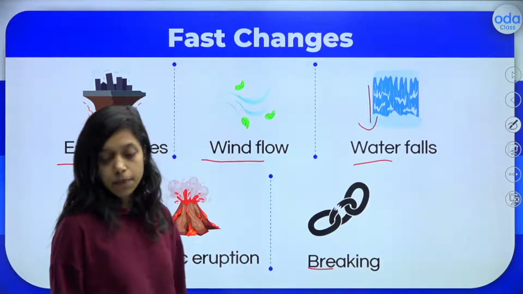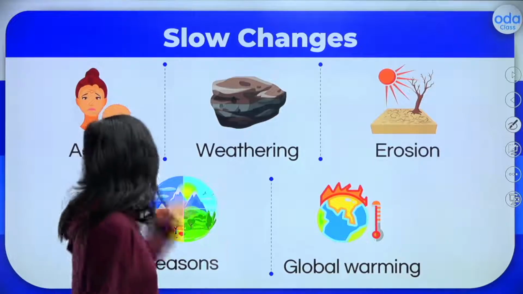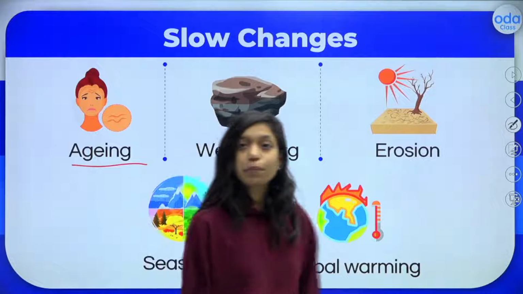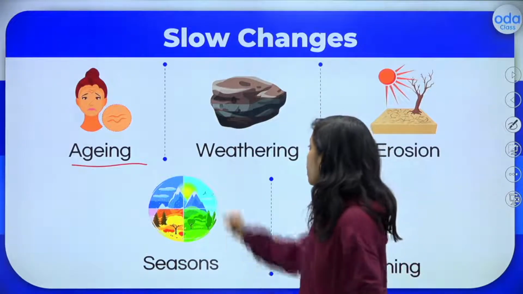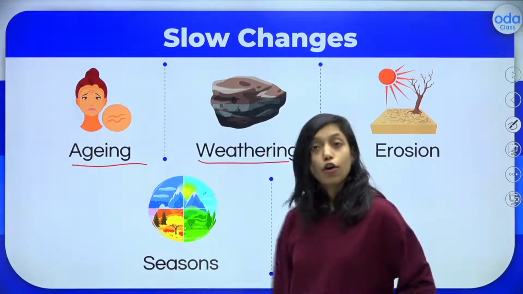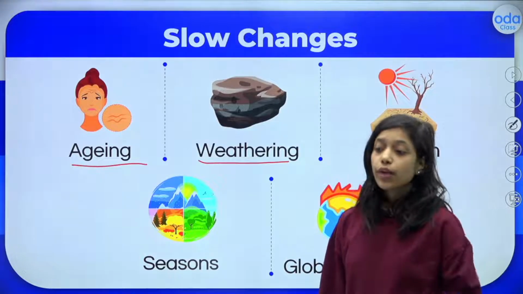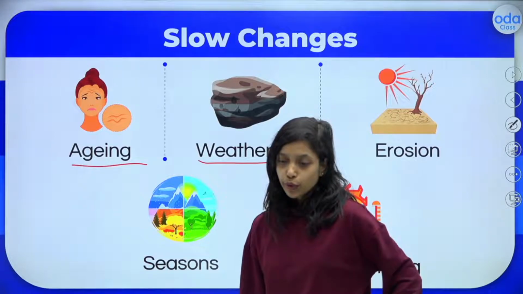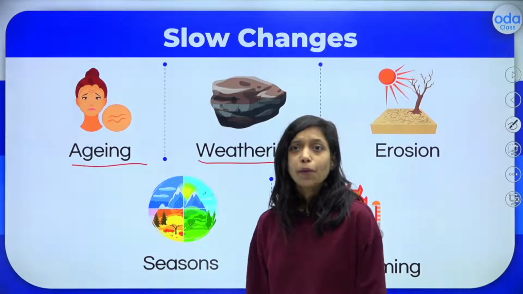And some examples of slow change, as you can see, aging, as I mentioned. Today we are young, tomorrow we will not be old, right? It takes some time. Weathering of the rock, I hope all of you know what is weathering. Do you know what is weathering? Can you type in the comment box? We don't know. Okay, if you don't know, no problem, I will tell you.